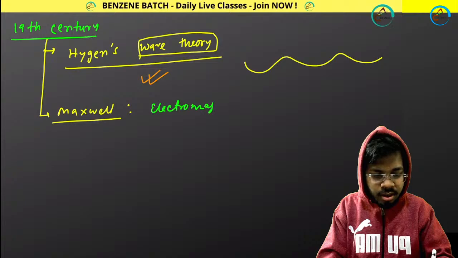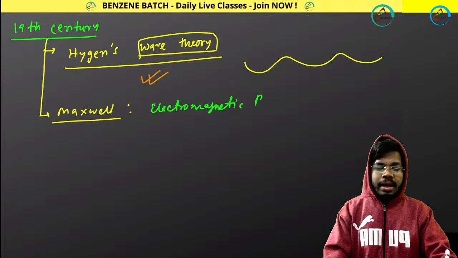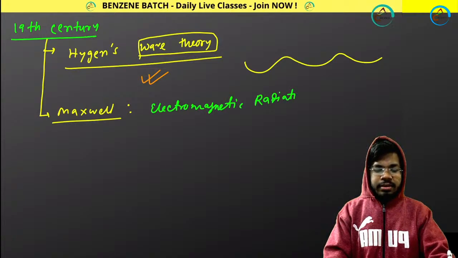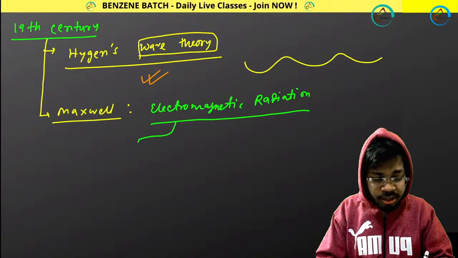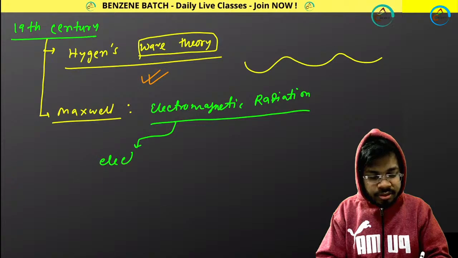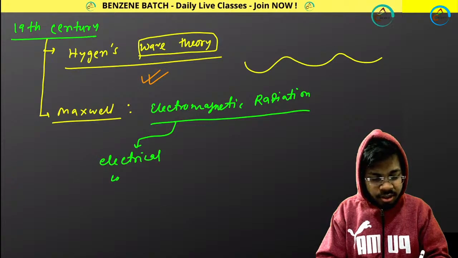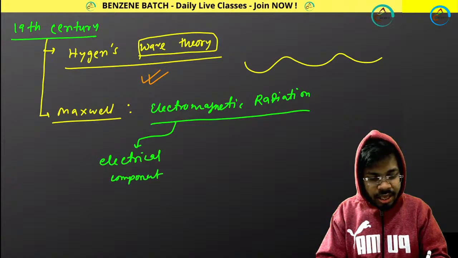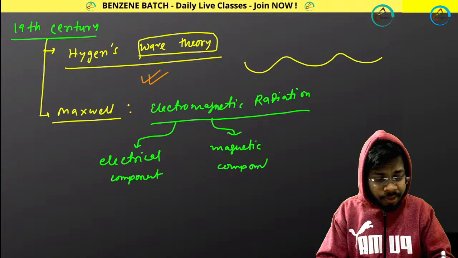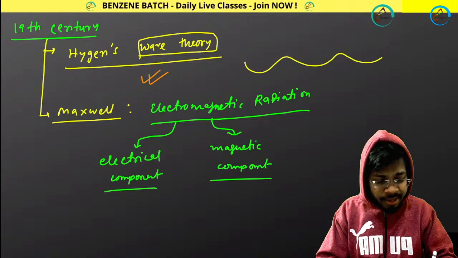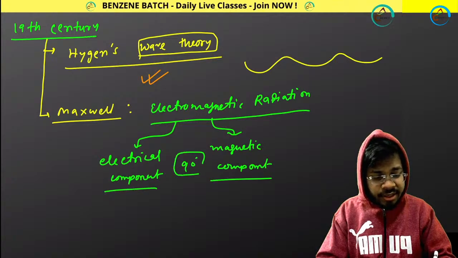Electromagnetic radiation. And this electromagnetic radiation has two components. One is called the electrical component, another is called the magnetic component. And these two components generally stay perpendicular, I mean at a 90-degree angle.